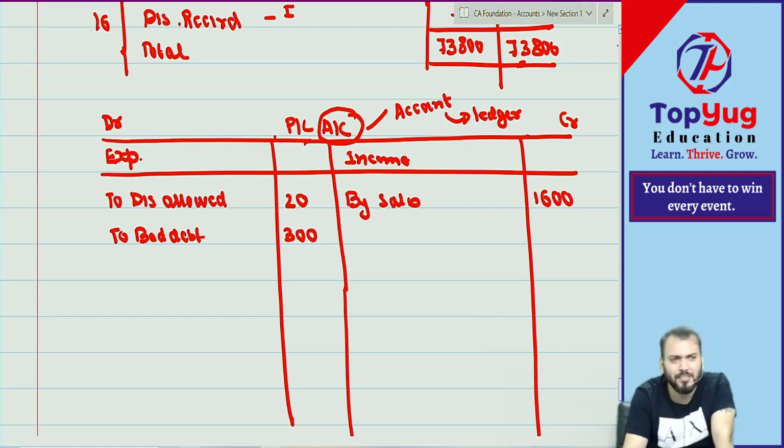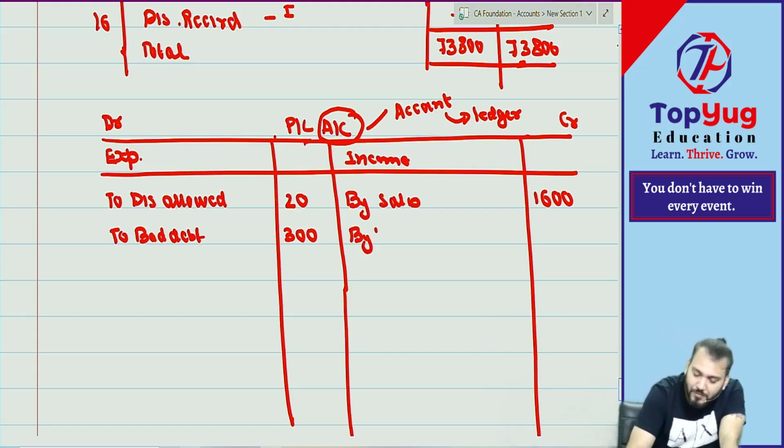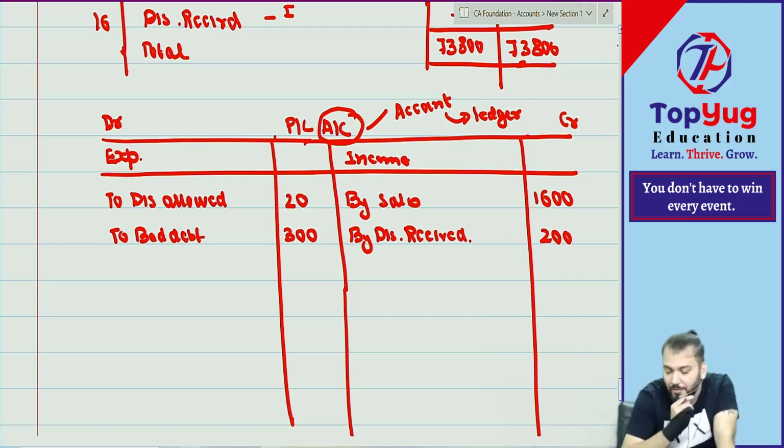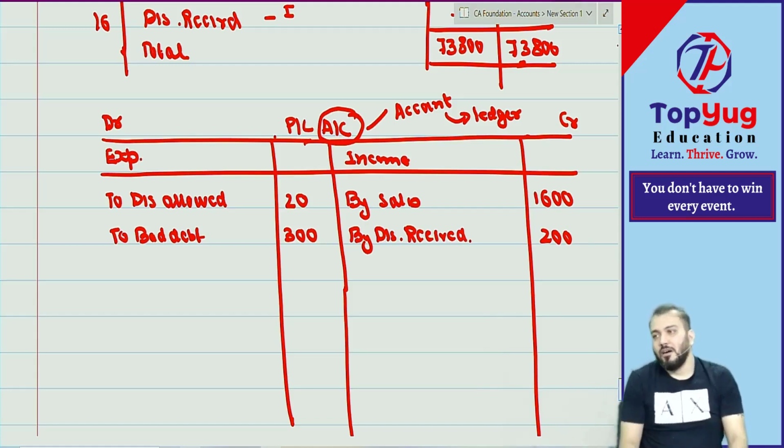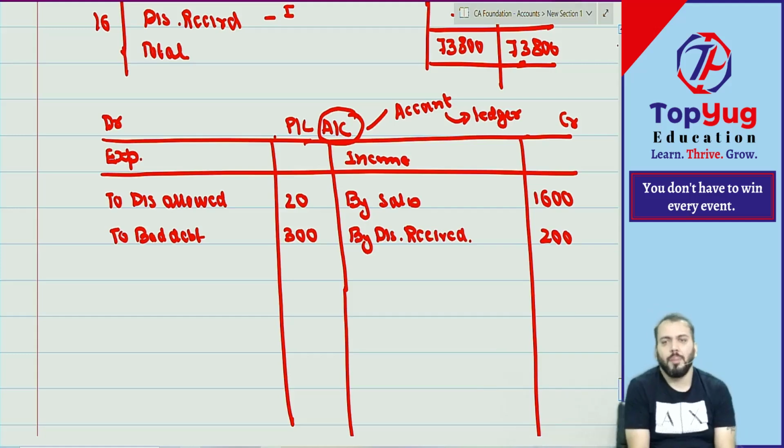Discount received is what? Income will go to which side? PL account means which side? By discount received. ठीक है ना? Heavy slow, I am not in a hurry. How much? 200. Then what? Purchase already I have given star mark. All are done. Inventory star mark, 2 accounts star mark. Up to this any doubt? No doubt.